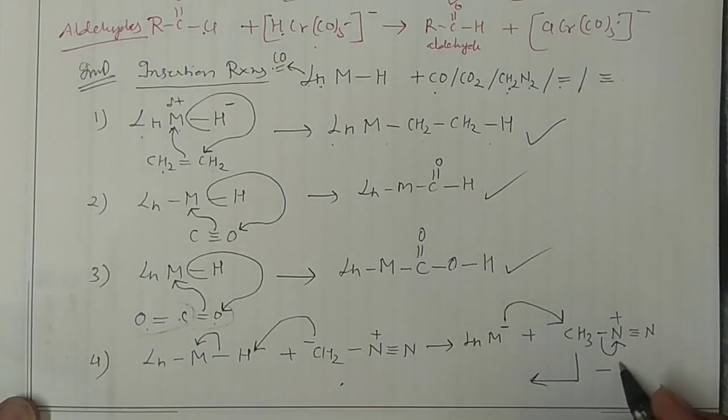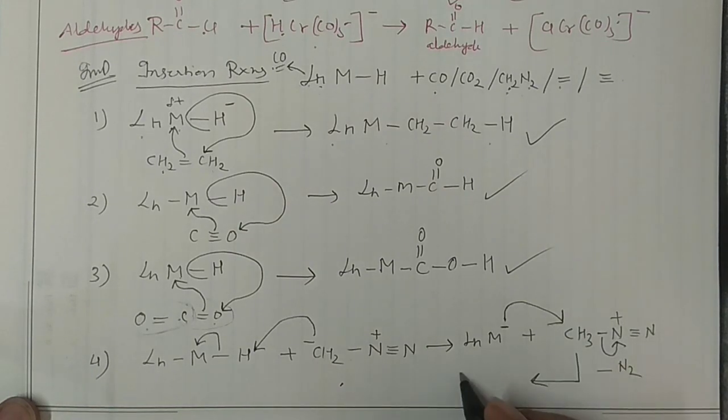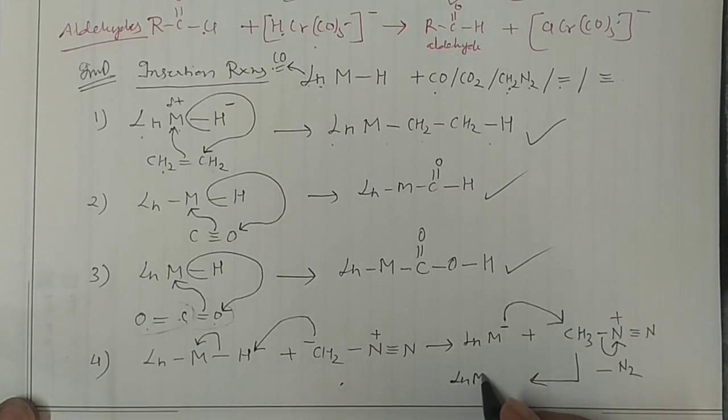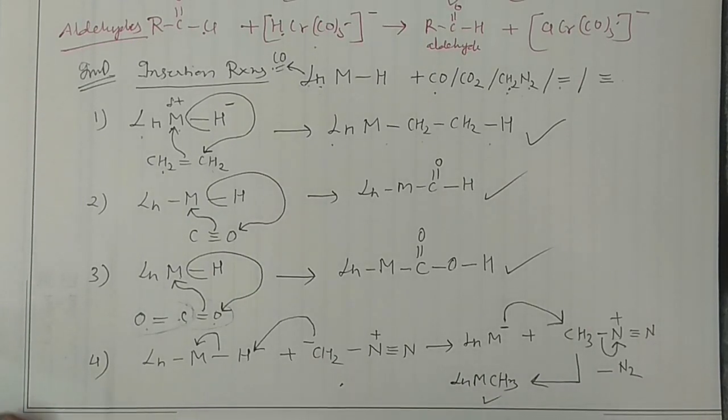See, nitrogen will be removed as N2, and then you will have LnMCH3. So you have synthesized this particular compound.